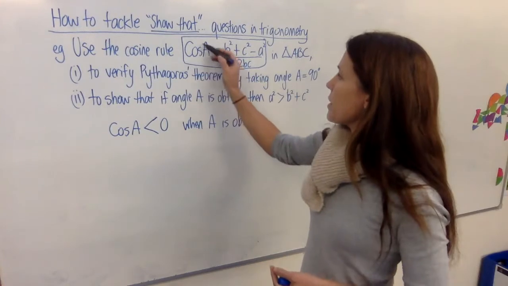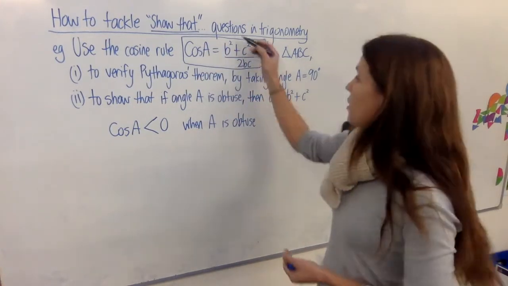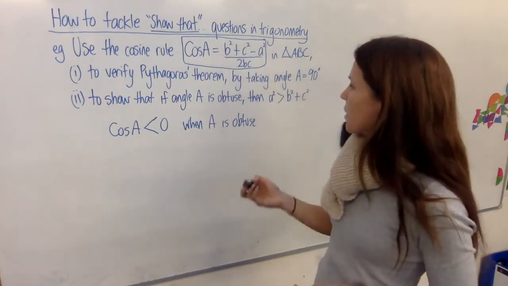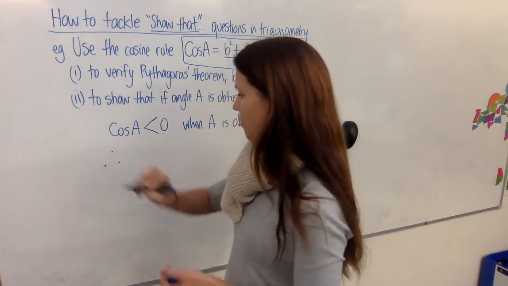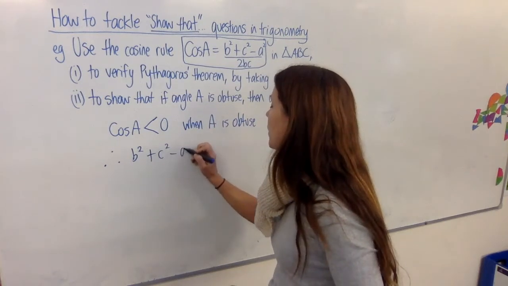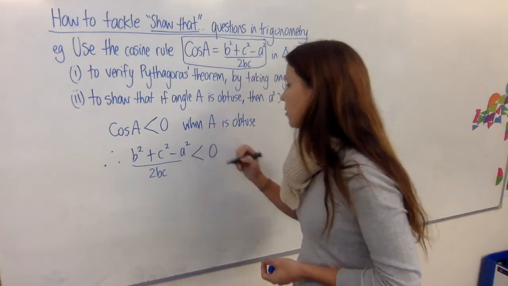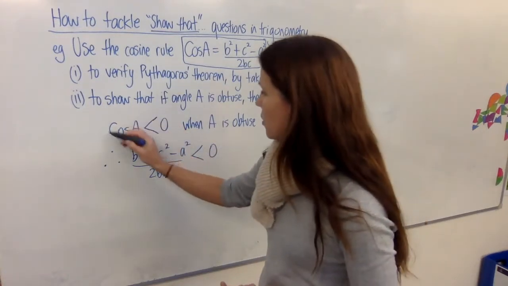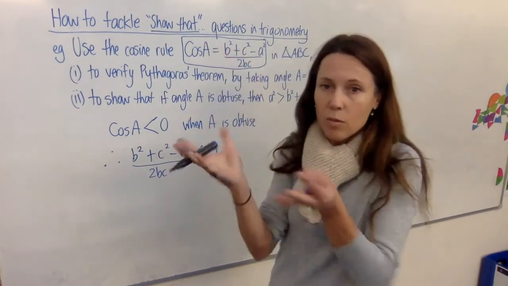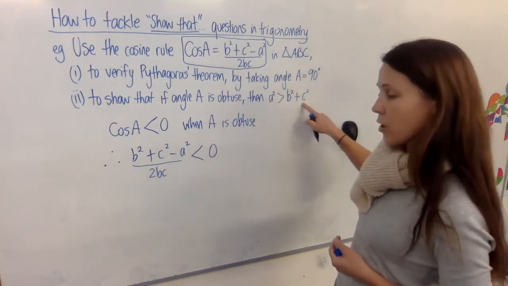All right, well if cos of A is equal to all of that and cos of A is less than 0, then all of that must also be less than 0. So that's our next thing that we write. Therefore, again, feeling so smart, b squared plus c squared minus a squared all over 2bc must be less than 0. Okay, see how if that's less than 0, then all of this must be less than 0, because after all, you've told us that they're equal, so we can interchange them. All right, we're getting closer to looking like this.